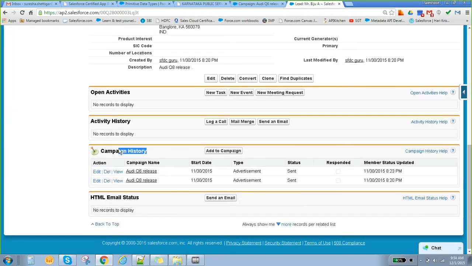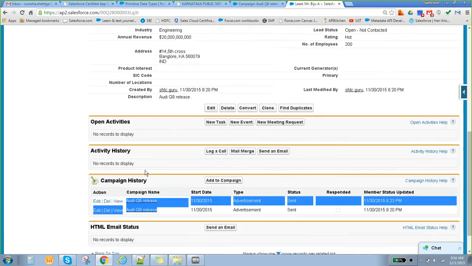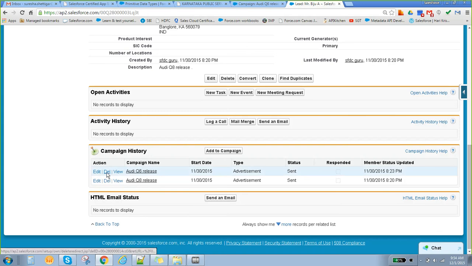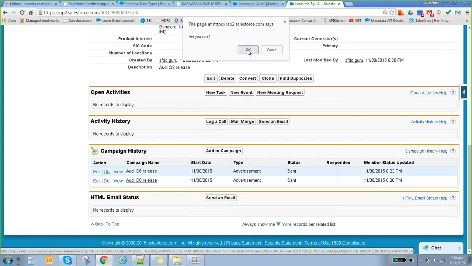So it is added to the campaign. Now we have added two campaigns. This is how we can add not only one but more than one campaign. Clear? For time being I will delete one, so we'll deal with only one.